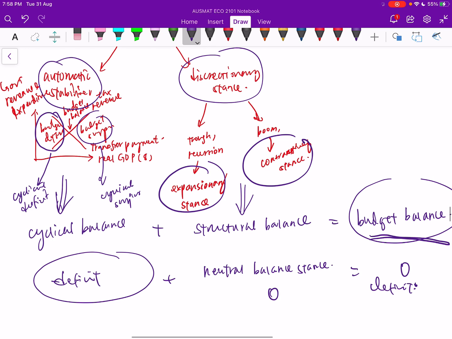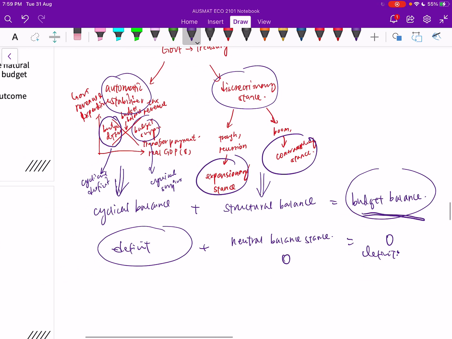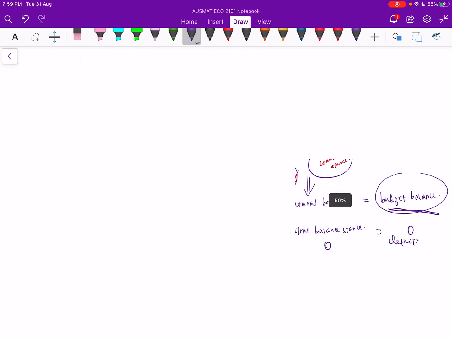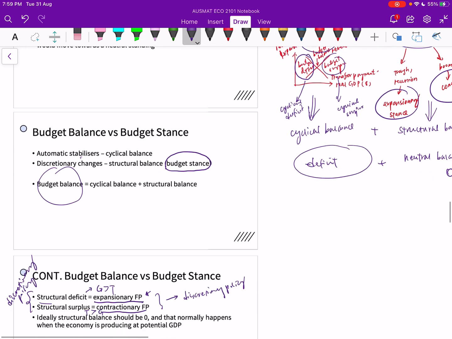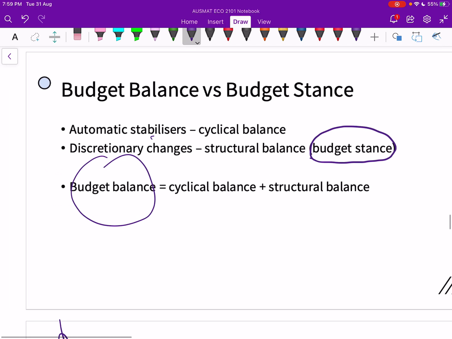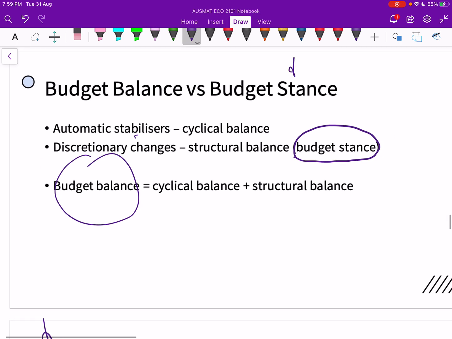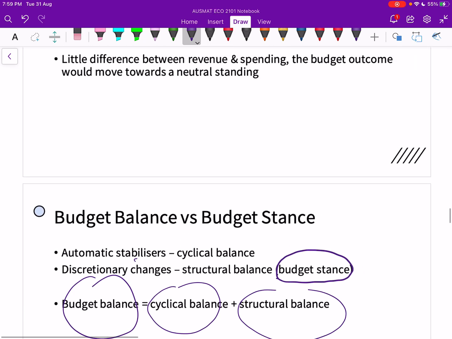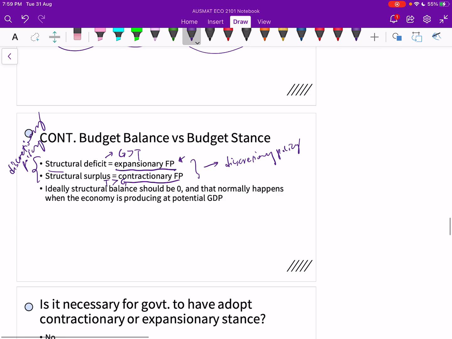Okay, so that's the case. By looking at the budget balance, we cannot say for sure that it is always the discretionary policy that is changing it, but also the automatic stabilizers. So that's the difference between budget balance and budget stance, right? Sometimes you can have an expansionary budget stance, but you still get a surplus. That's just because your cyclical balance is very much in surplus. So it depends on these two balances. That's basically our learning objective for this video.